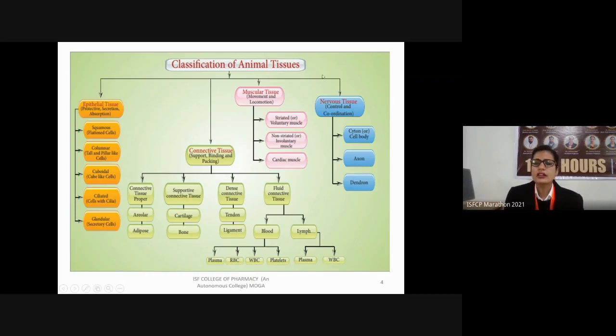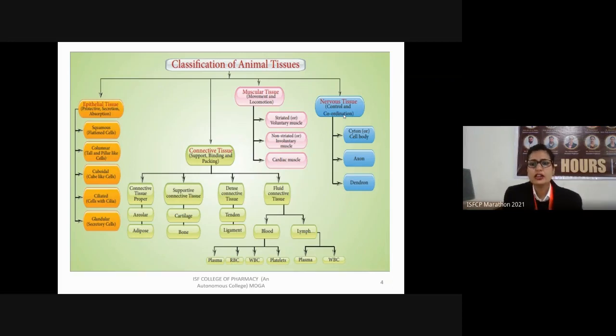Next we have nervous tissue. Nervous tissue contains two types of cells, that are neurons and the glial cells. But if we talk about the functional point of view, then the neurons are the only nervous tissue cells which are excitable in nature. That means they are able to give electrical signals or electrical impulses.